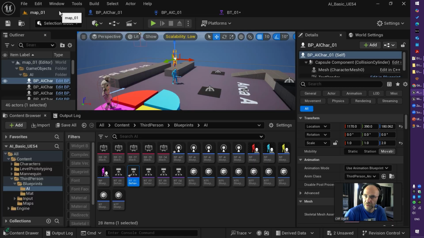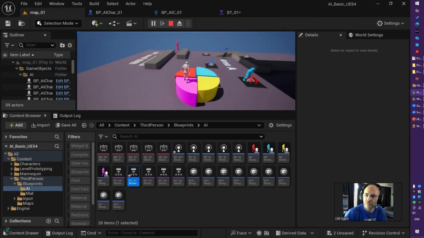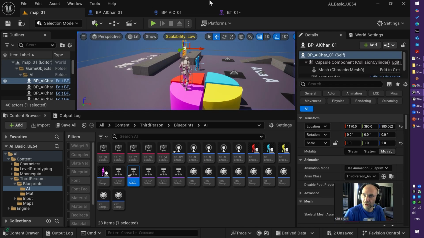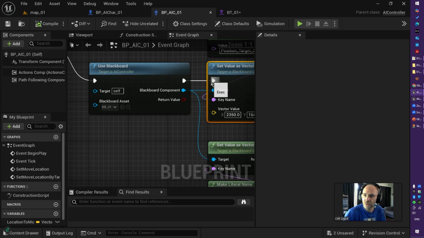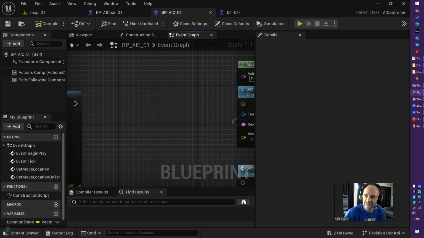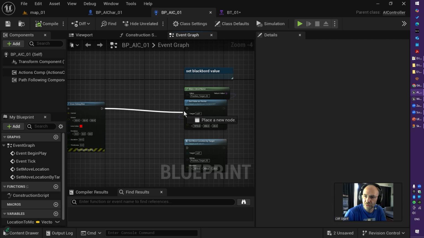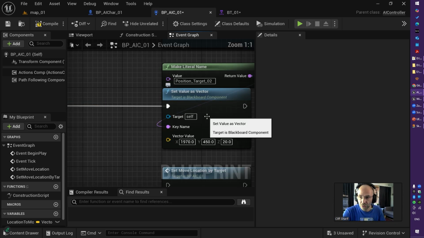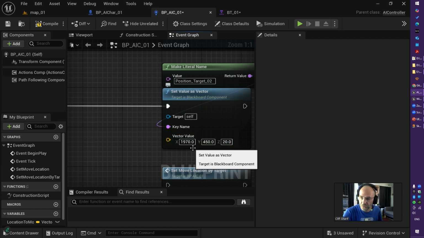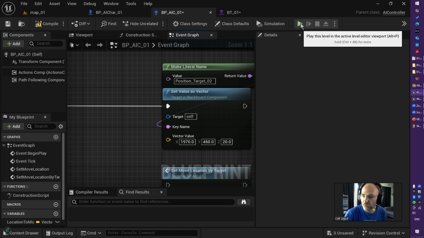And if I run it, nothing is happening. You may be surprised, okay, why is nothing happening? Because if I go to the AI controller, I only set position number 1. I didn't set position number 2. So if I set position number 2, basically I implement the knowledge of a position for the blackboard key number 2, then it will move to that position.